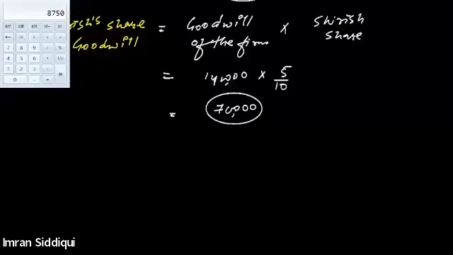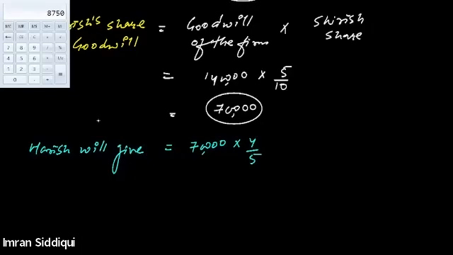So this needs to be shared between the remaining partners, Harish and Asha, in their gaining ratio. Harish will give 70,000 into 4/5, and Asha will give 70,000 into 1/5.